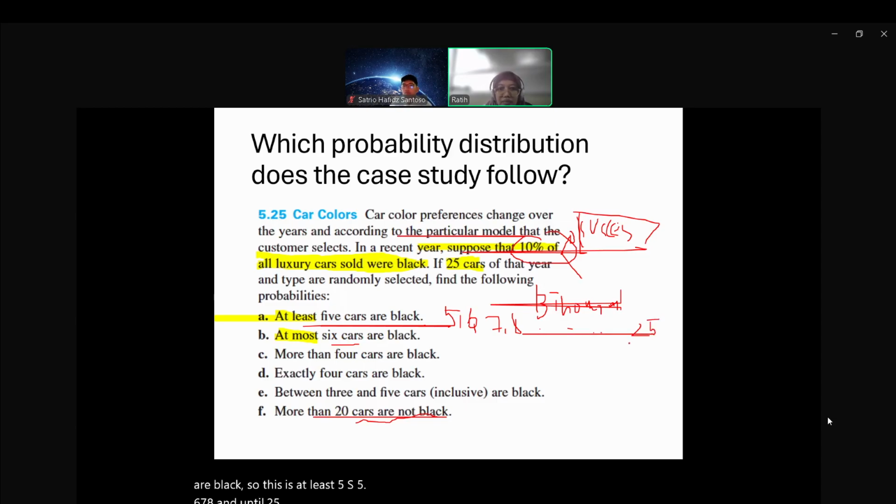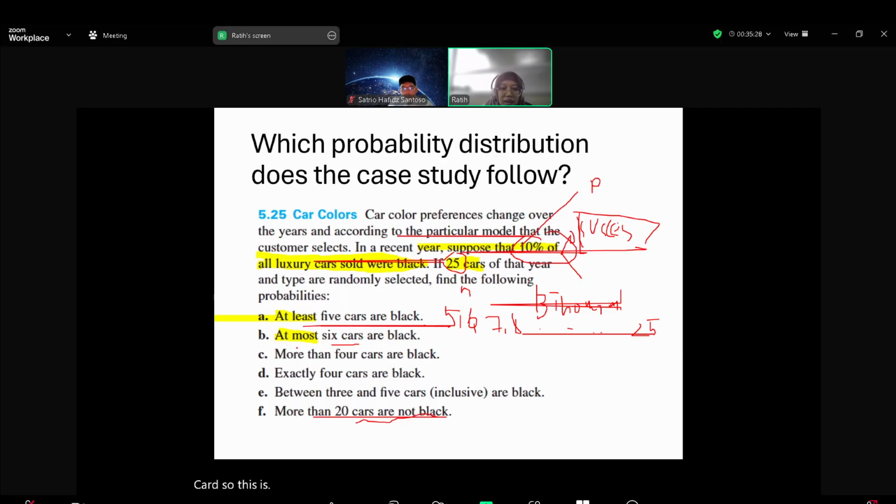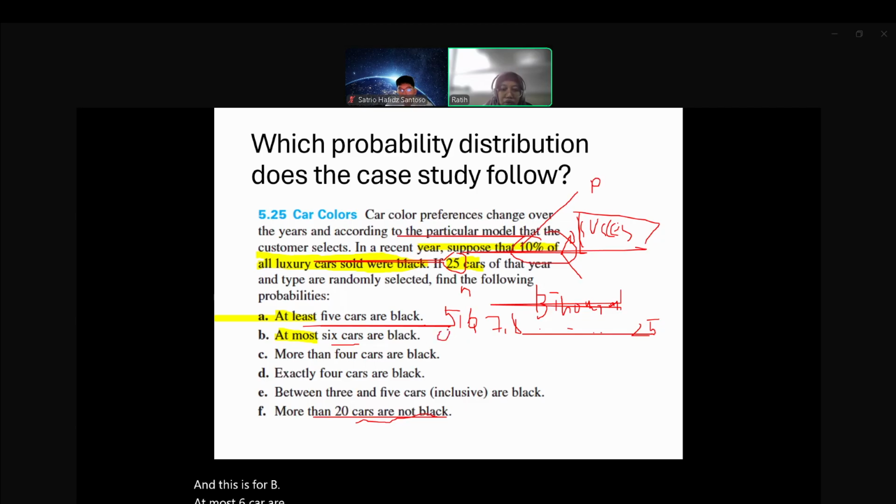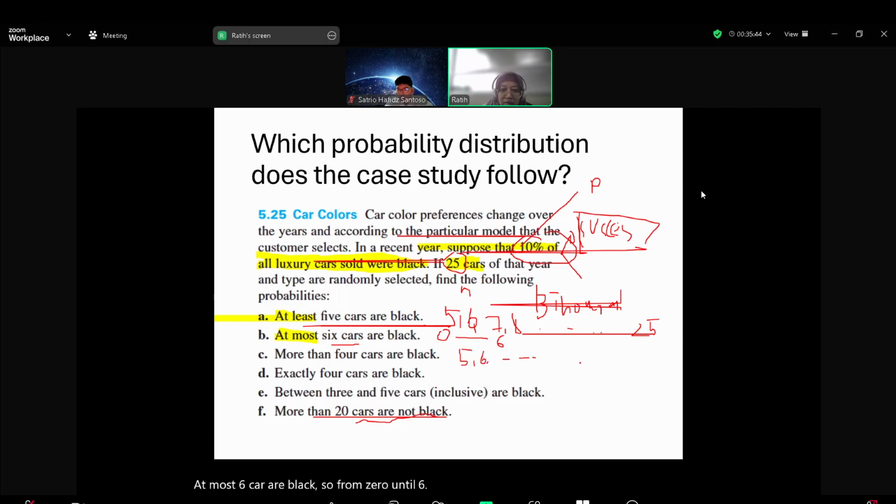So this is n. This is p. At most 6 cars are black, so from 0 until 6 cars. More than 4 cars, so 5, 6 until 25.